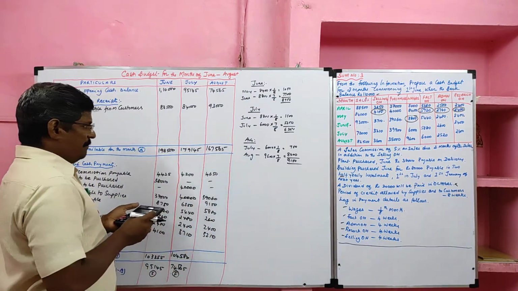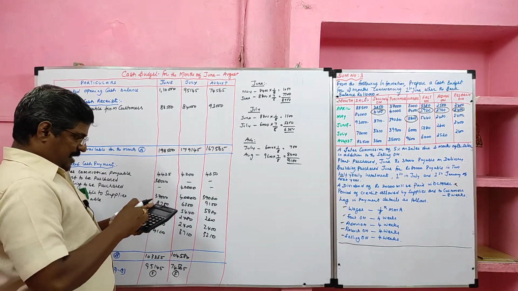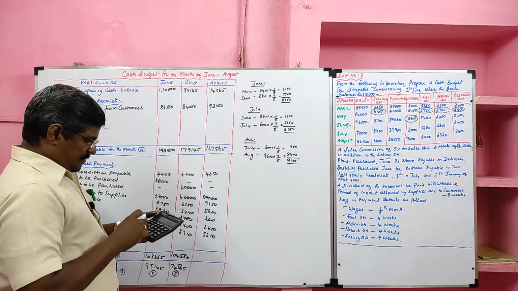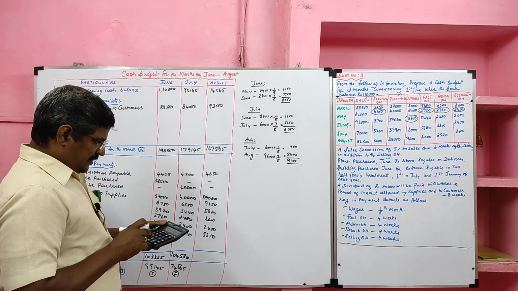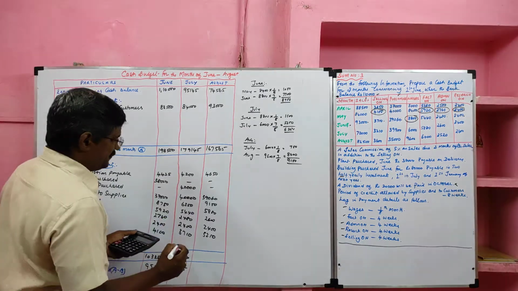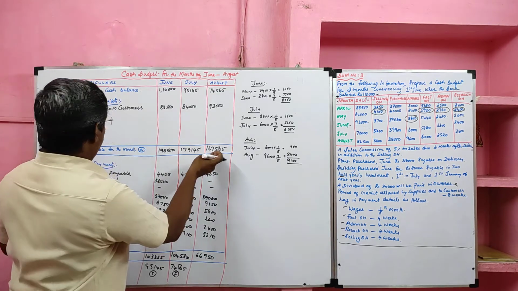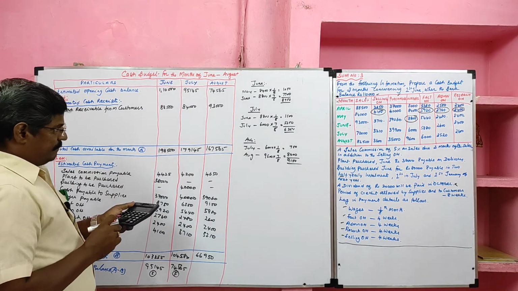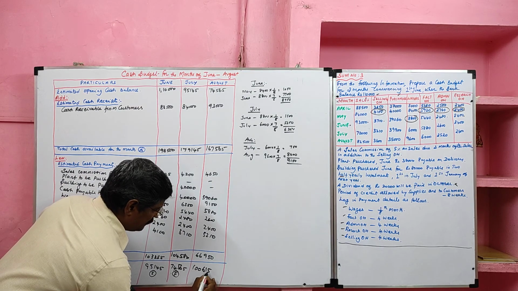Then we have to total the payment of August. 4,650, 39,060 plus 9,150, 5,880, 2,600, 2,400, 3,210. If we total this, we are getting 66,950. We have to deduct it from the total cash available, 1,67,565. We'll get 1,615 rupees. This is also favorable.